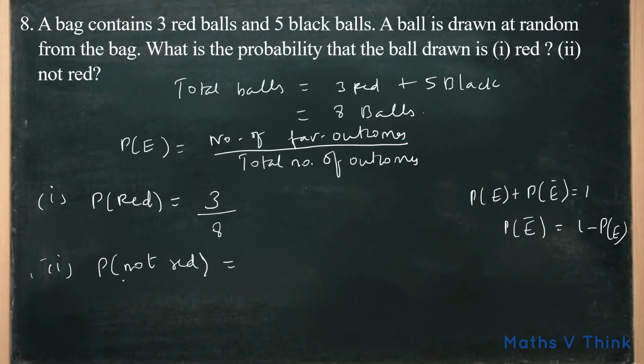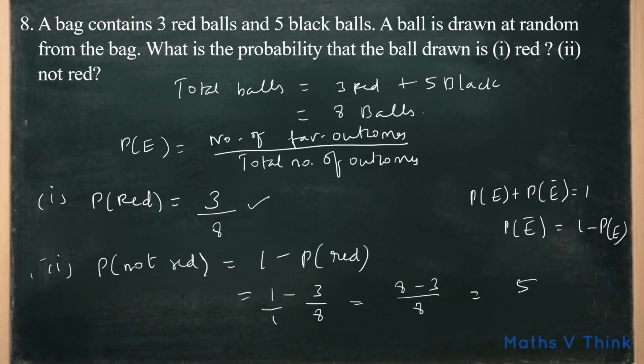We need to find probability of not red, which will be equal to 1 minus probability of red. So we already know the probability of red is 3 by 8. So 1 minus 3 by 8, which is equal to 8 minus 3 by 8, which is equal to 5 by 8. So probability of not red is equal to 5 by 8. So the eighth sum completes here.